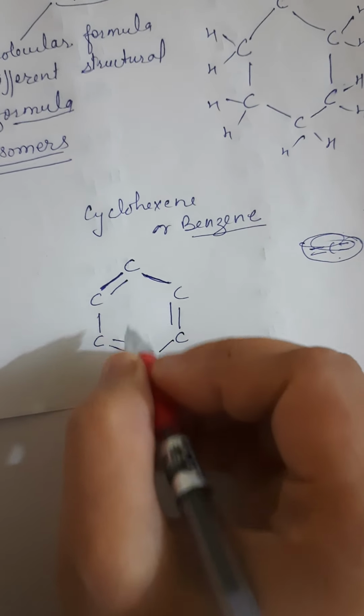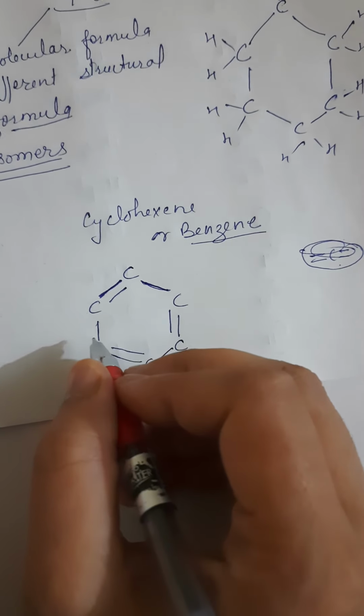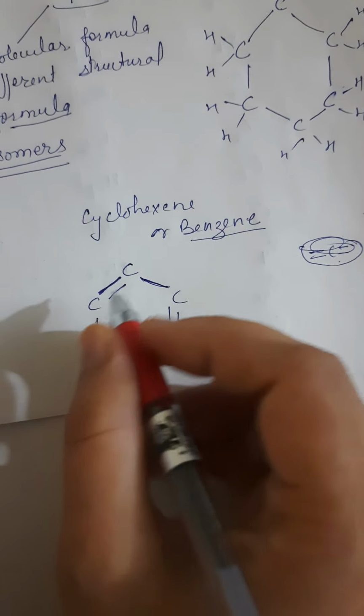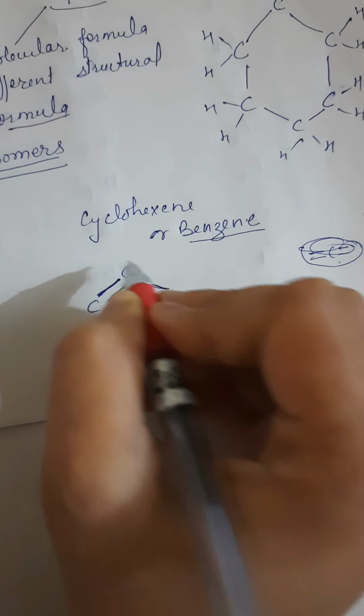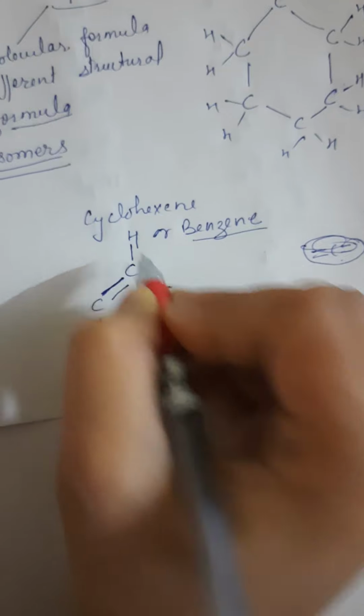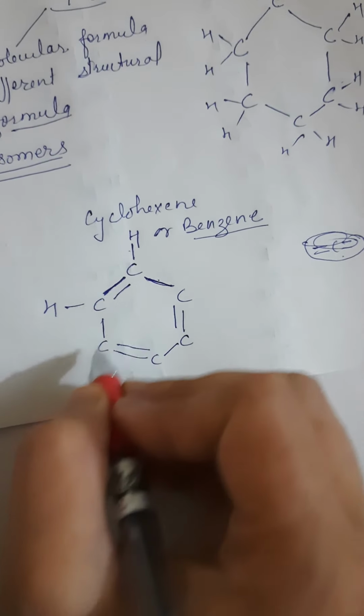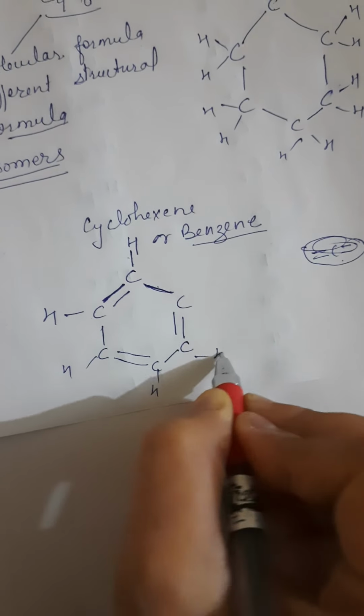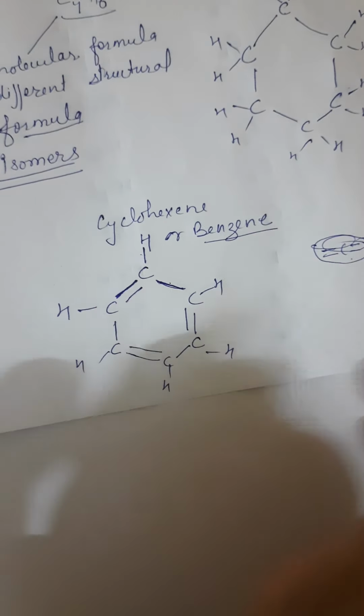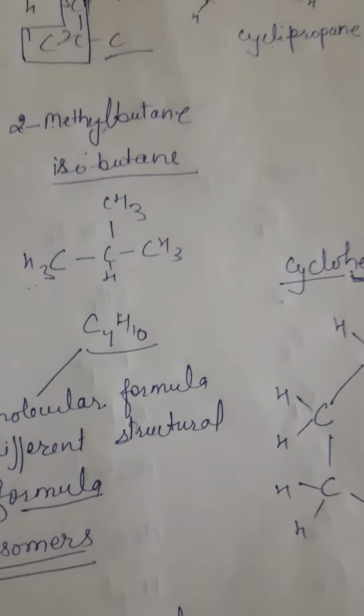It means alternate double bond and single bond is there. Then make the rest of the bonds of carbon with 1 hydrogen. Each carbon will make 1 2 3 4 bonds. So this is the structure of benzene.